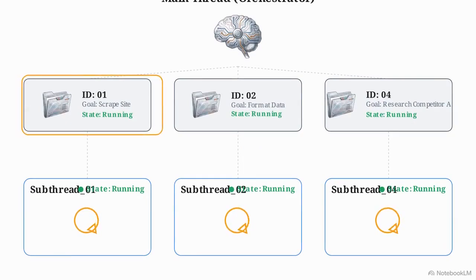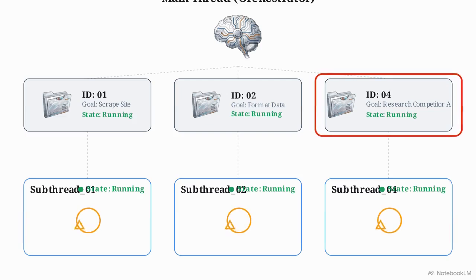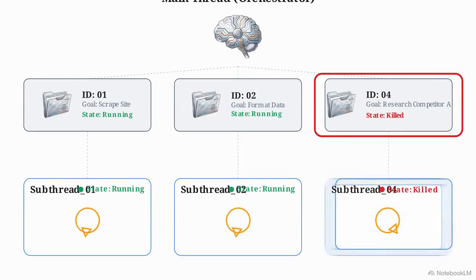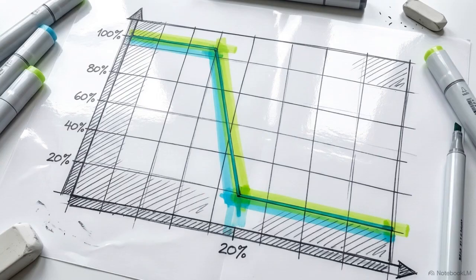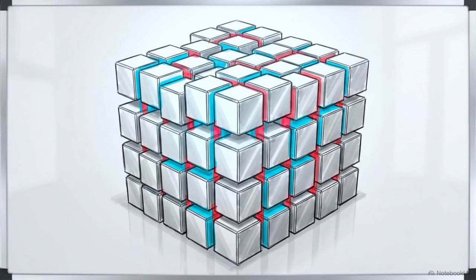It observes the updated TCB list and realizes that specific subthread's goal is no longer relevant to the evolving global task. Instead of waiting for the subthread to finish, the main thread immediately executes an early stopping kill command. This creates an immediate hardware efficiency. 0 computational resources are wasted executing a dead-end task. This active, real-time pruning transforms a rigid sequential sequence into highly adaptive orchestration. This is the literal definition of a self-manager.